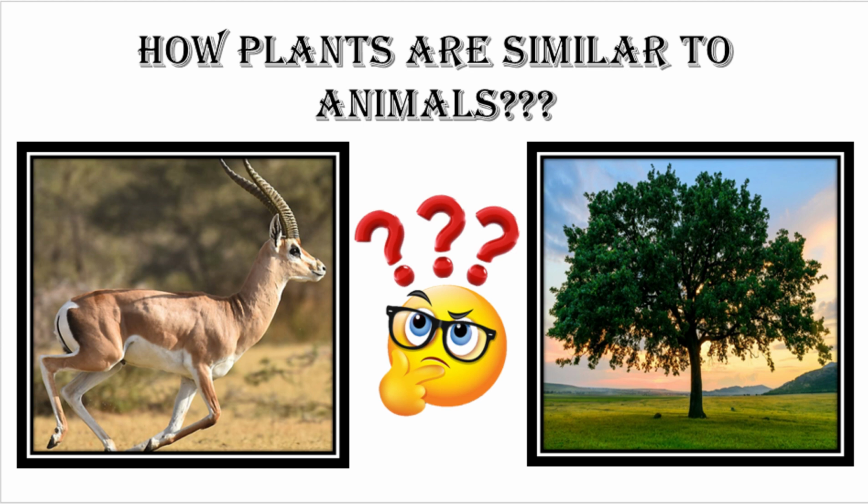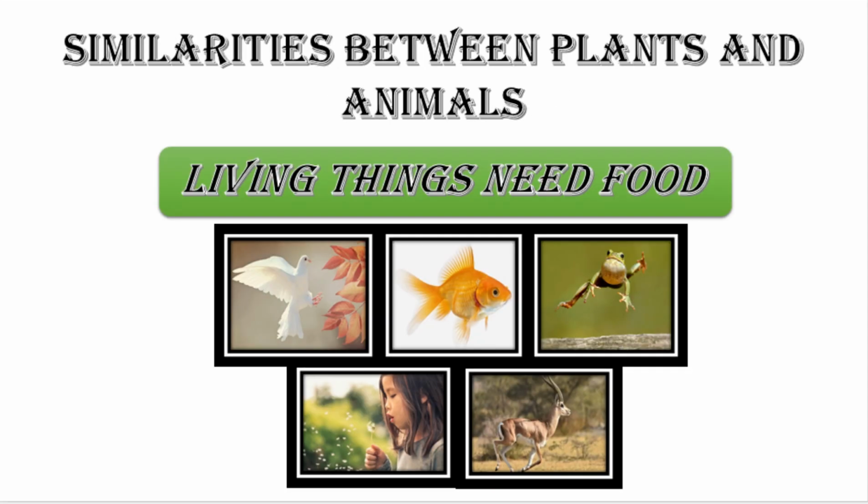Let's see what the slide is telling us about the similarities. The first similarity between plants and animals is that they both need food and water for their growth and to stay healthy.